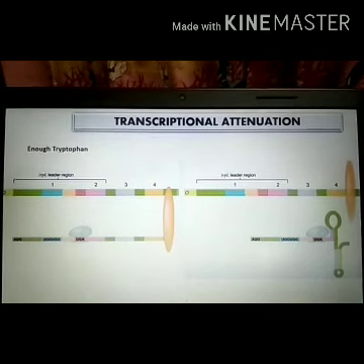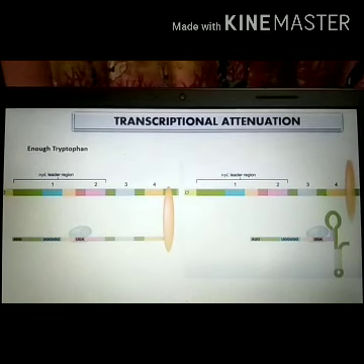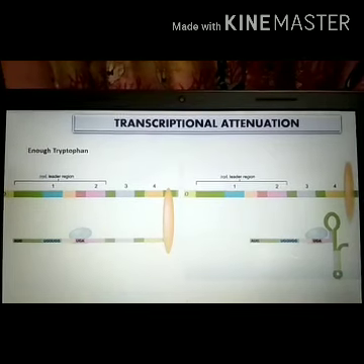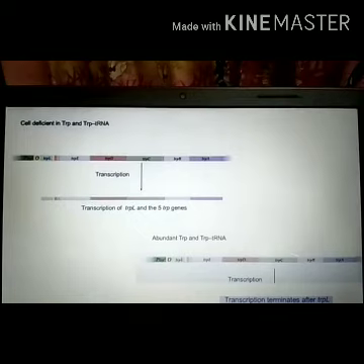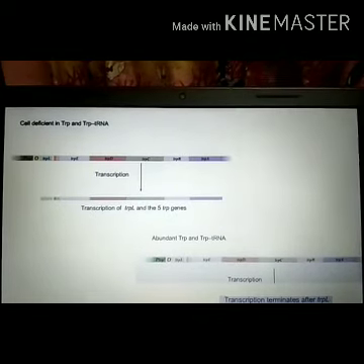If it has low tryptophan, then it will remain switched on. So it is because of the synchronization between transcription and translation that attenuation is possible in prokaryotes. So this is the summary.